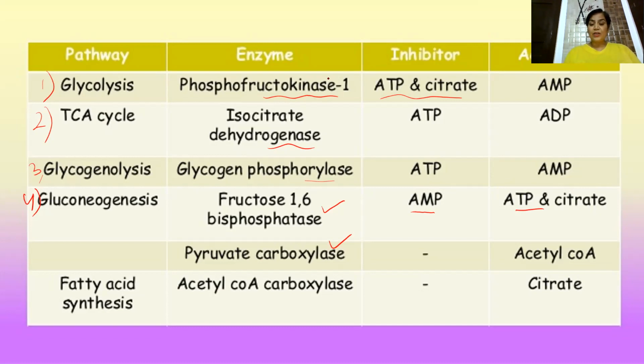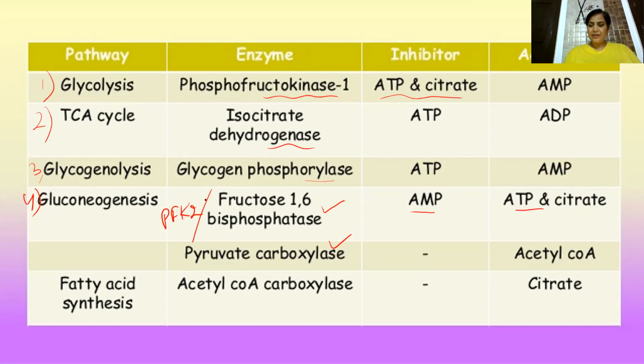Because, you know, fructose 1,6-bisphosphatase and PFK2 are the two important enzymes here. PFK is a bifunctional enzyme. If phosphorylation occurs at the first position, it forms fructose 1,6-bisphosphate. And if phosphorylation occurs at the second position, it is fructose 2,6-bisphosphate, or phosphofructokinase 2.